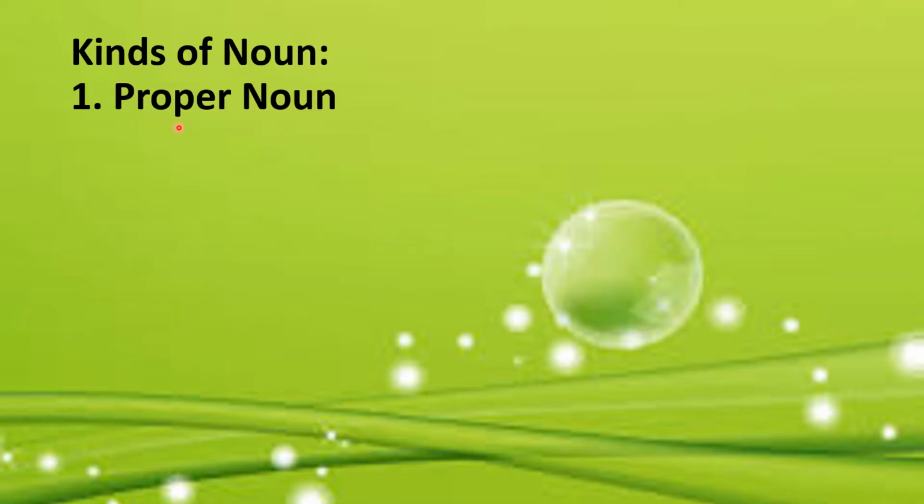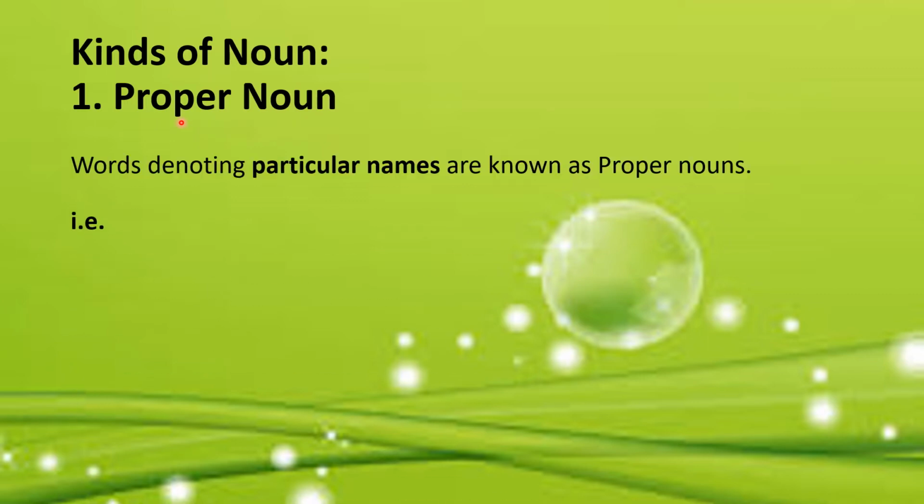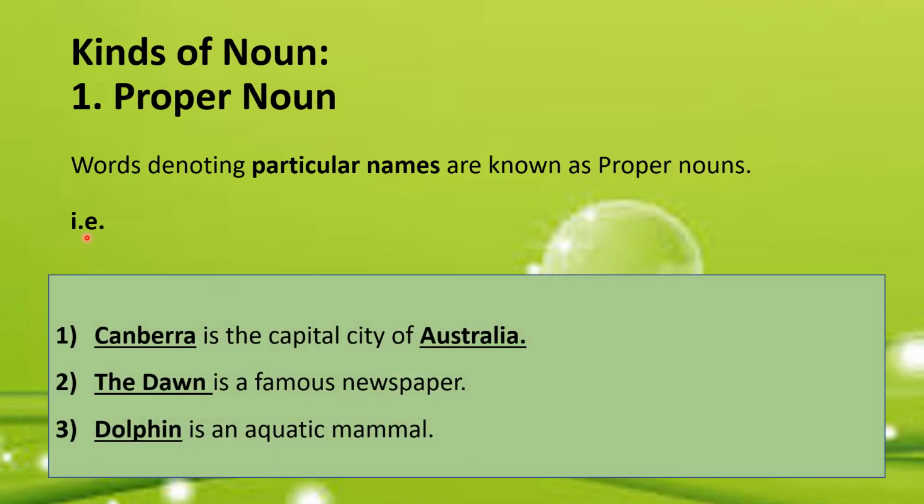Here is the first kind of noun, which is known as proper noun. Words denoting particular names are known as proper nouns. For example, Canberra is the capital city of Australia.